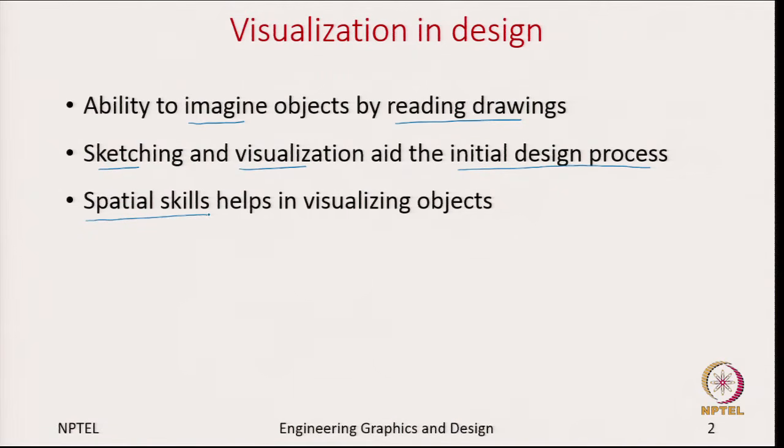Spatial skill means you should be able to see this object in 3D space. As we said, any object in the real world, we try to describe using 3 dimensions x, y and z. One should be able to visualize this object in 3D space, not just in the same orientation.